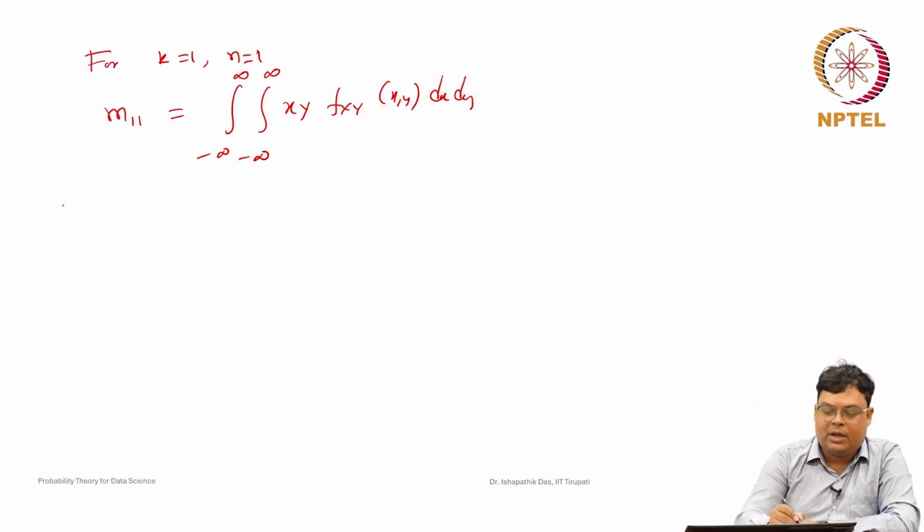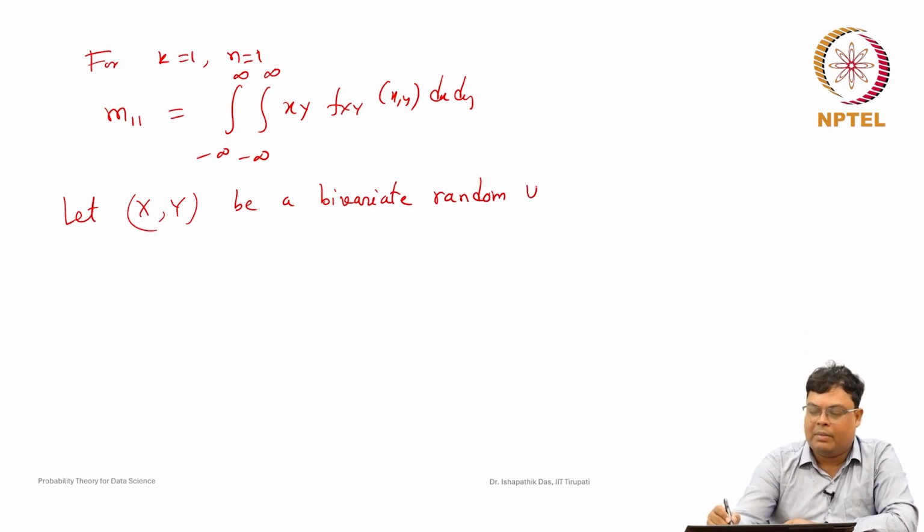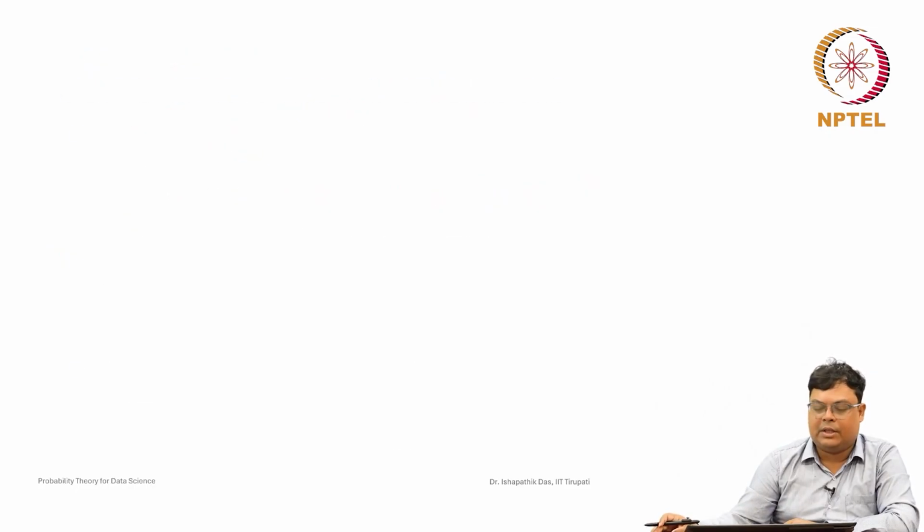So, covariance. Let X, Y be a bivariate random variable, it may be discrete or continuous. This is the definition of covariance.